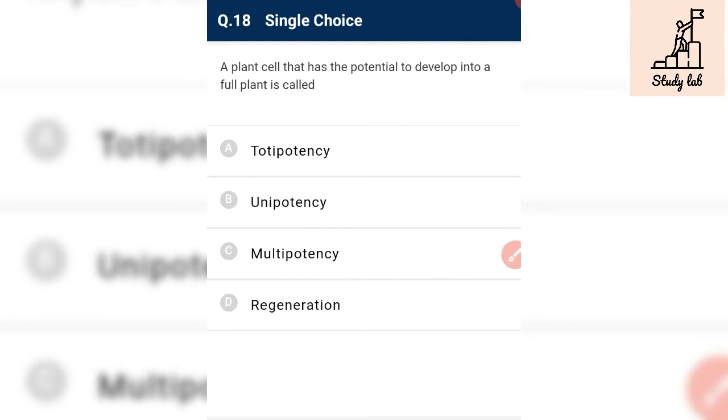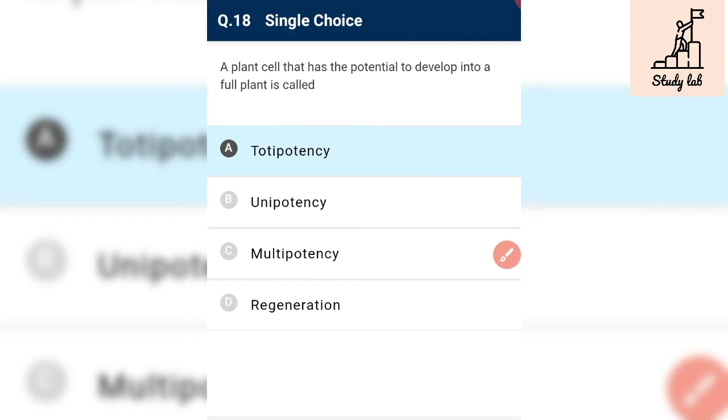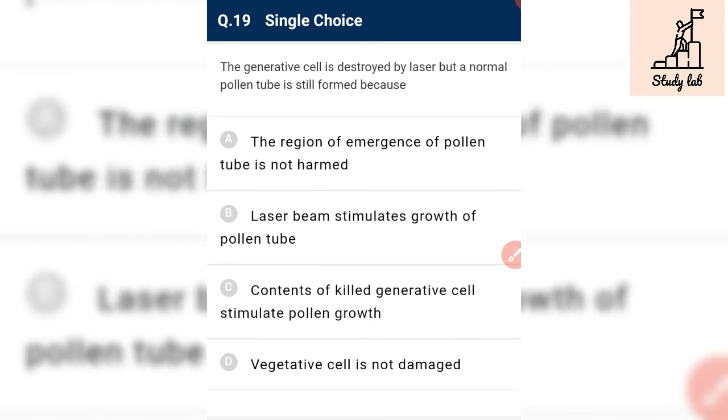A plant cell that has the potential to develop into a full plant shows totipotency. Any explant can form a complete plant, and this tendency is known as totipotency. The generative cell is destroyed by laser, but a normal pollen tube is still formed. This is because the generative cell is responsible for the formation of male gametes, and the vegetative cell is necessary for the formation of the pollen tube.